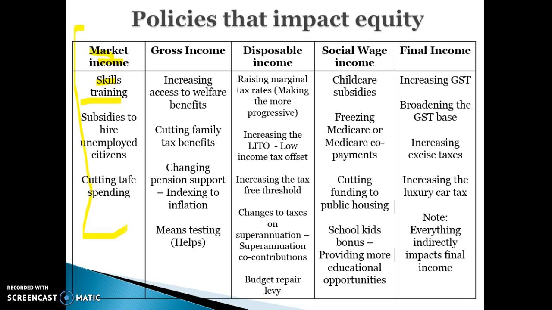The next one, gross income, again, that's all about cash support that the government's providing. So if they're giving more people access to welfare benefits or increasing the size of the pension or increasing disability pensions, then all of that will help to improve a more equitable distribution of gross income. If they're cutting family tax benefits or they're indexing the pension to inflation, for example, which means that the pension will grow slower, that's going to lead to a less equitable distribution of gross income.